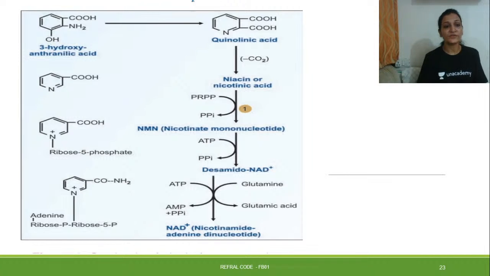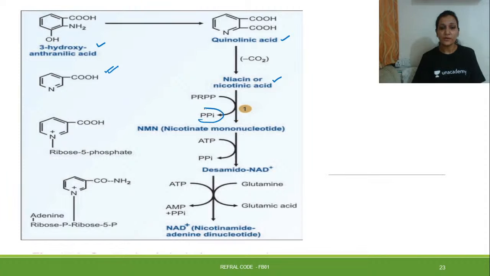You can see the form of the structures. 3-hydroxyanthranilic acid will form quinolinic acid. There will be just shuffling of some of the things, and there will be removal of carbon dioxide. There will be formation of niacin or nicotinic acid. So you can see the structure over here, how the niacin or nicotinic acid looks. And then this process is energy dependent conversion of niacin to nicotinate mononucleotide.